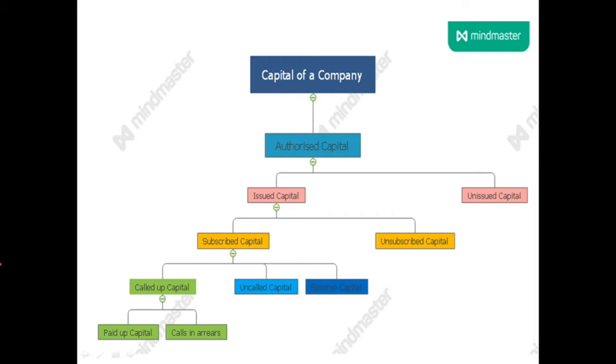I will explain it again. Authorized capital is the amount mentioned in the memorandum. You know, there is a memorandum of a company. Now, in that memorandum, this authorized capital is mentioned, and it is the maximum amount that company can raise.